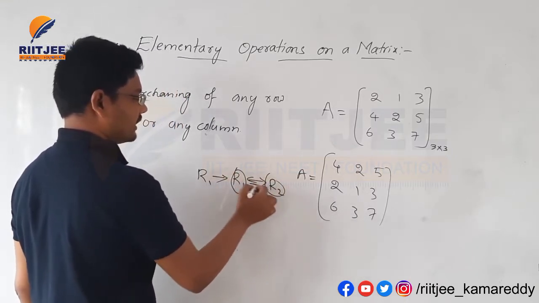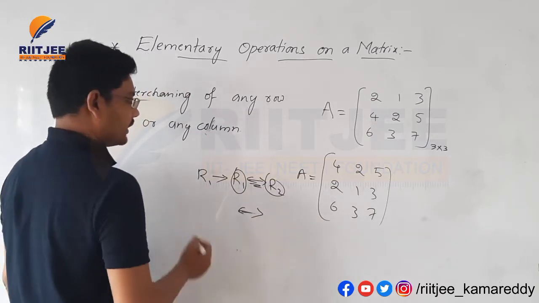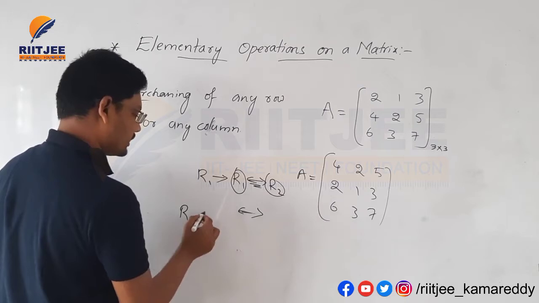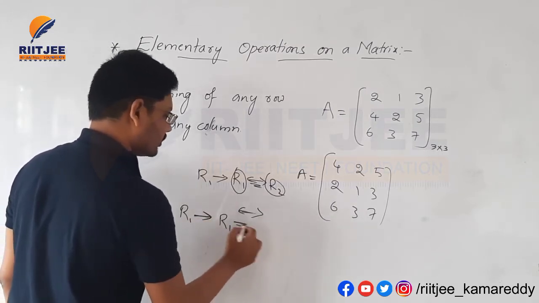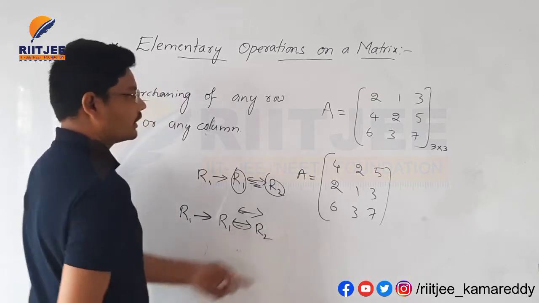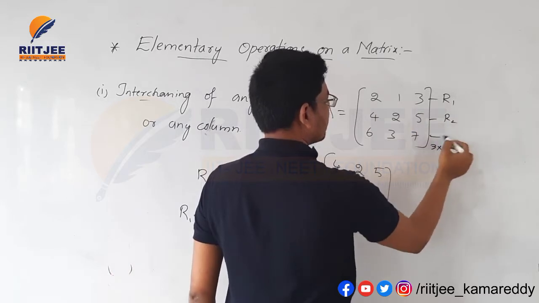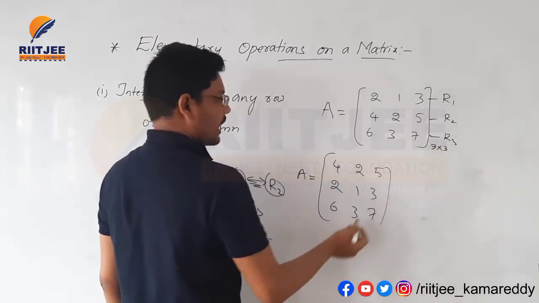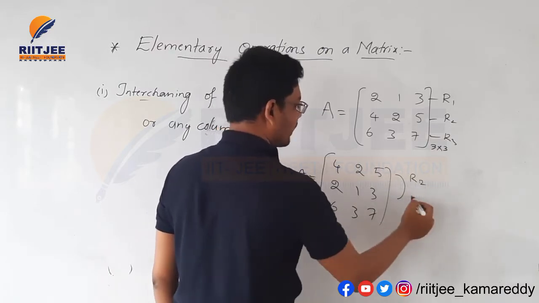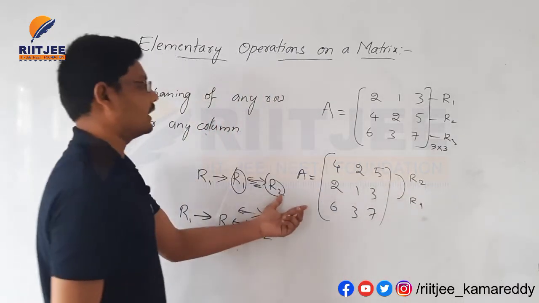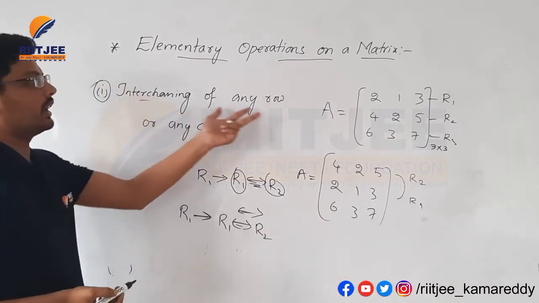The symbol of interchanging is a double arrow. This is R1, this is R2, this is R3. R2 and R1 are interchanged.